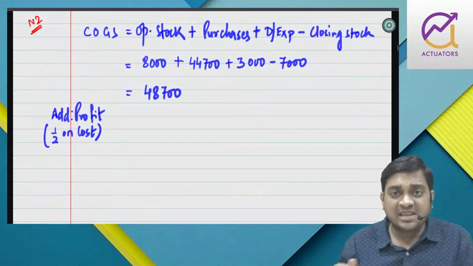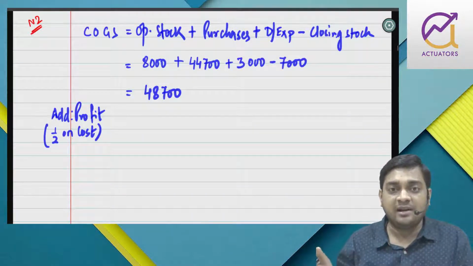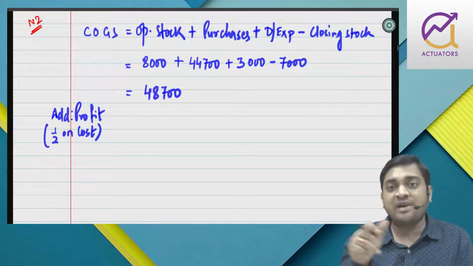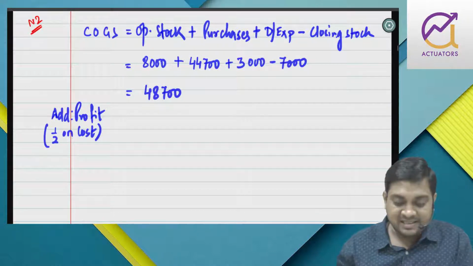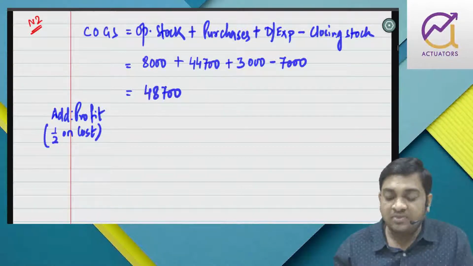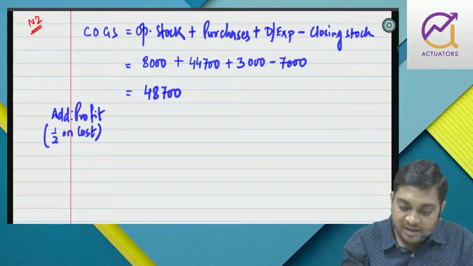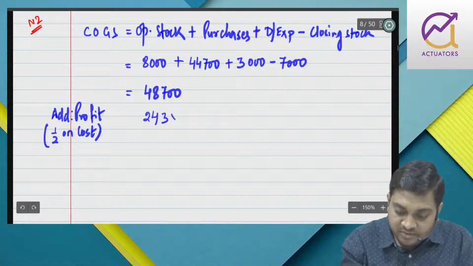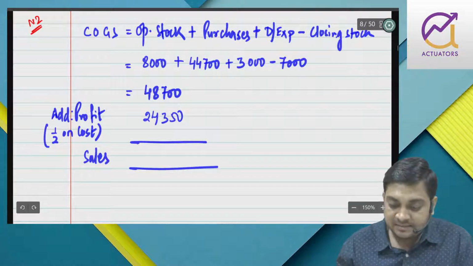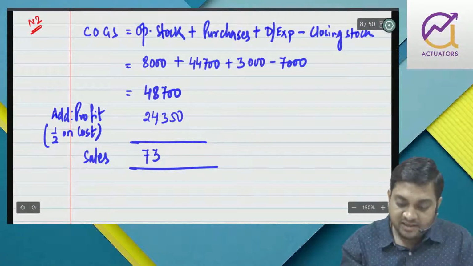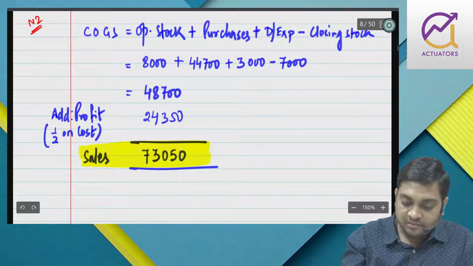When you move from cost to sales, the base increases. Whatever we have in numerator, just add it in denominator. So 10 by 100 will be 10 by 110. 25% is 25 by 125. But from sales to cost, the base decreases by the amount we have in numerator. So 1/3 on sale, 1 by 3 minus 1, that is half on cost. So that comes to 24,350. So therefore we will be having sales of 73,050. Very important calculation.